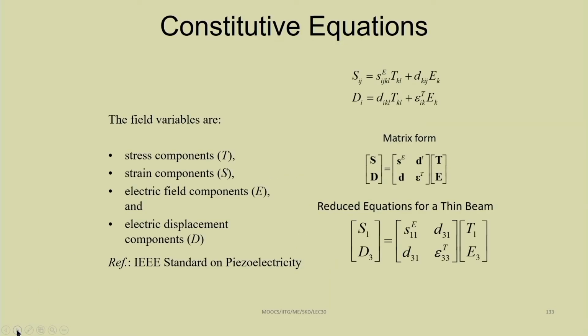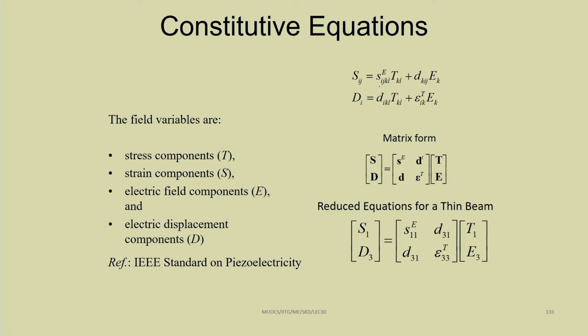While using this piezoelectric patch, we should know that the strain is due to both electric and direct bending of the beam. One part is due to direct bending of the beam and another part is due to the electric part. So, the strain can be retained: this is due to the stress component and this is due to the electric component. We can find this constitutive equation, that is the reduced equation.